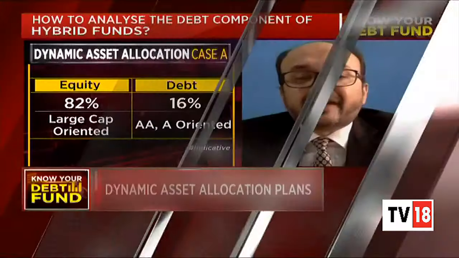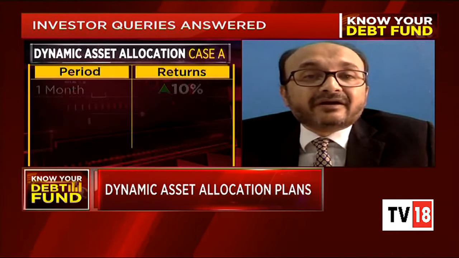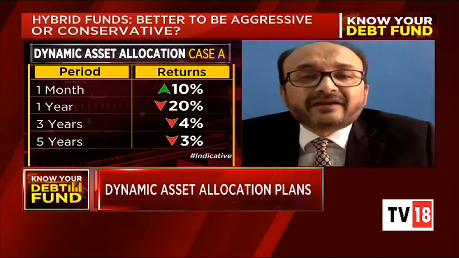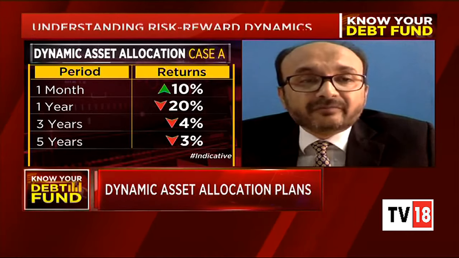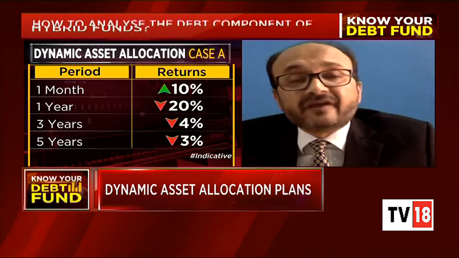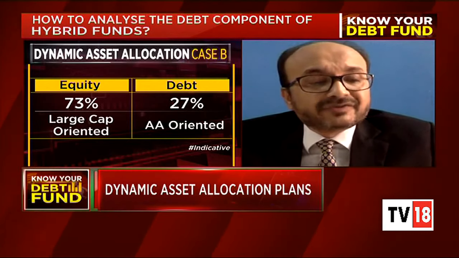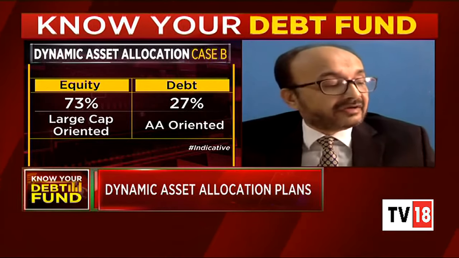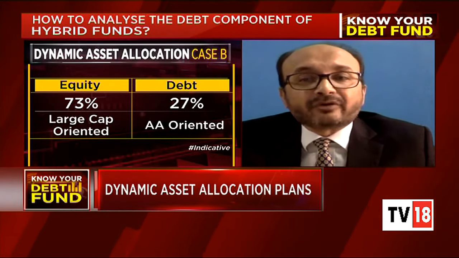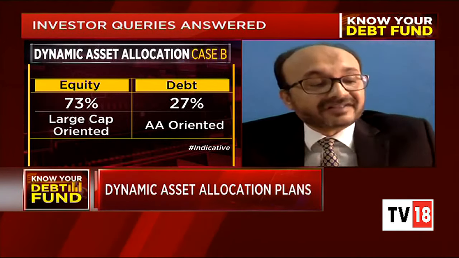And if you see, what it simply does is it increases its allocation in falling markets, and in the other cases, it does the vice versa of it. And this is pretty evident right now that when the markets have reached a bottom, the equity component of this particular scheme is almost at 70 to 75%. So that speaks a lot about following a certain discipline. And if you were to see the returns also in this type of a scheme, they are a little bit more rational than the ones which we've generally seen on the hybrid aggressive part.